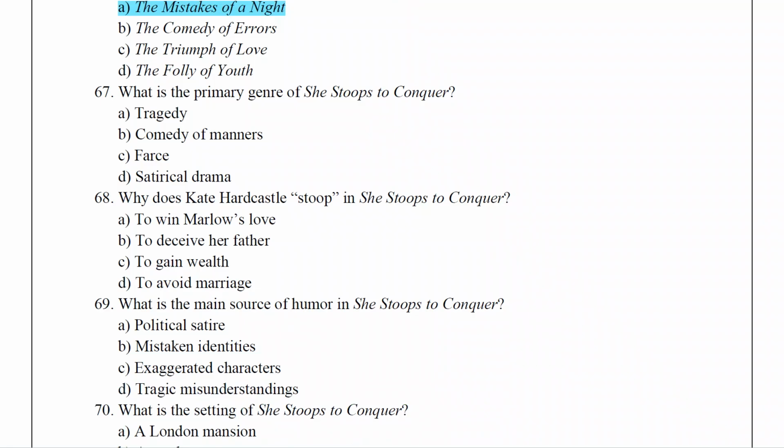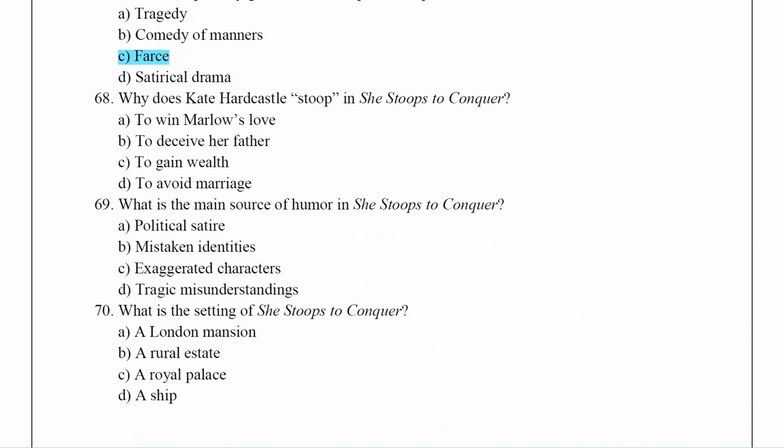What is the primary genre of She Stoops to Conquer? So, this one is farce. Why does Kate Hardcastle stoop in She Stoops to Conquer? To win Marlowe's love.